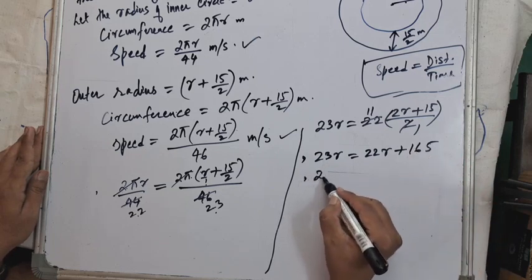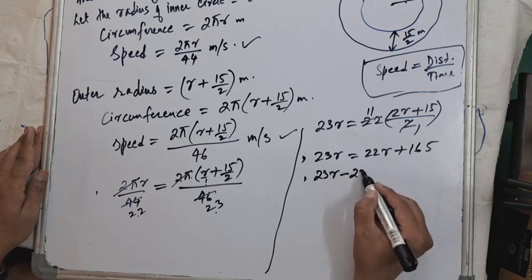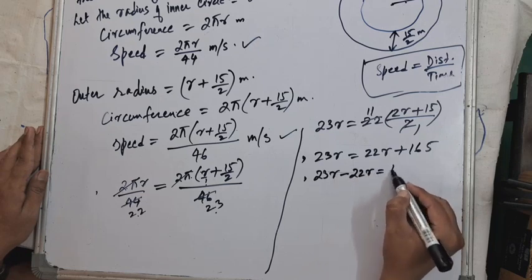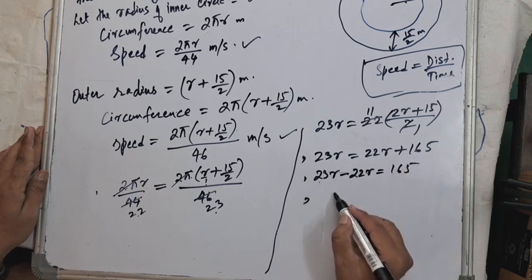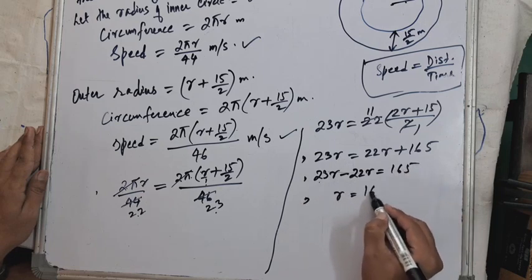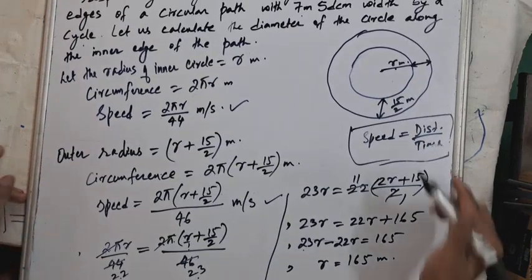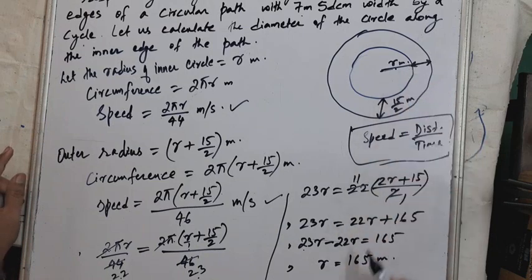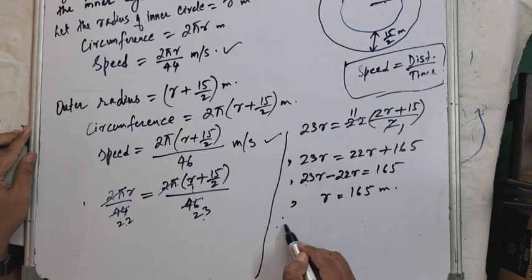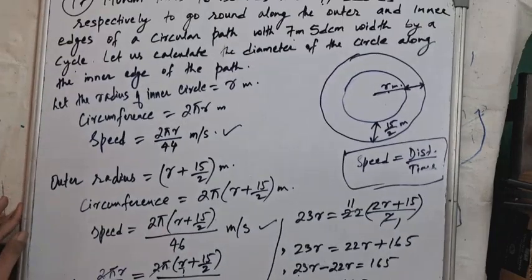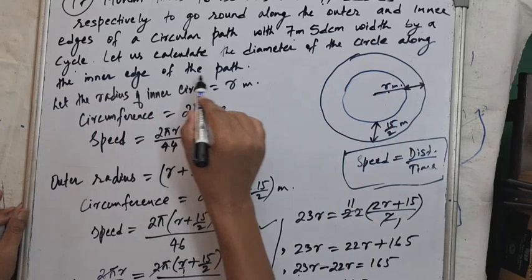We have 23r on the left hand side, we bring this 22r to the left hand side, 22r equal to 165, or 23r minus 22r is r equal to 165 meters. So we got the radius of the inner circle r, isn't it? 165 meters. Therefore, we were asked to find the diameter of the circle along the inner edge of the path.